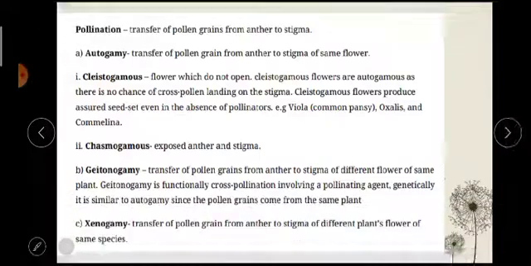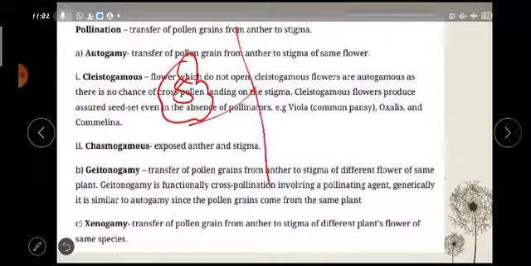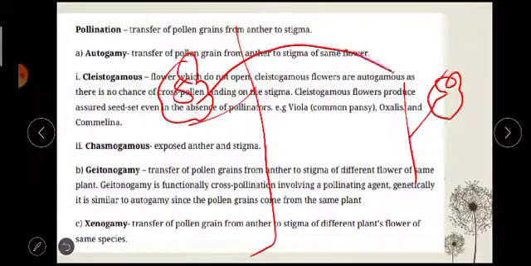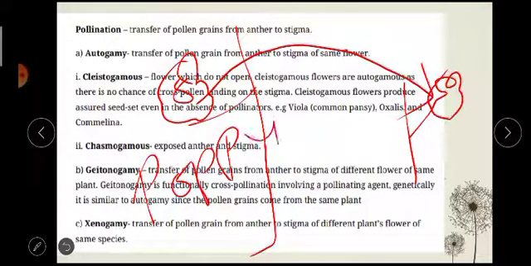Suppose, for example, this is a flower and this is the plant, and this is another plant and this is the flower. If the pollen grains are transferred from this plant to this plant, the species will have to be the same. Understood? Suppose this is a poppy flower, this must also be a poppy flower. A poppy flower cannot go and fertilize a rose, is it not?